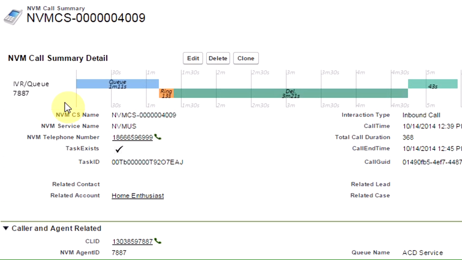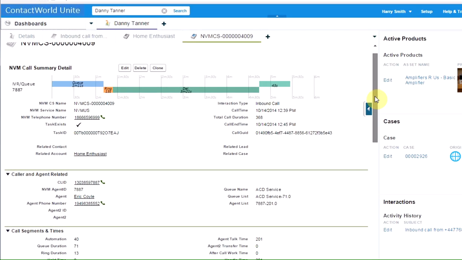Here's our call summary detail, and we can see that for this particular call, it sat in queue for 1 minute and 11 seconds. The agent's phone then rang for 13 seconds before the agent picked up. The conversation lasted 3 minutes and 21 seconds, with 43 seconds of post-call work time, which is the wrap time for the agent and maybe the survey.